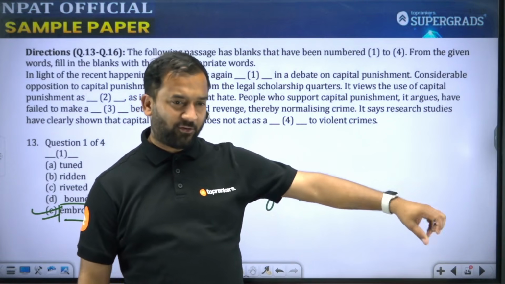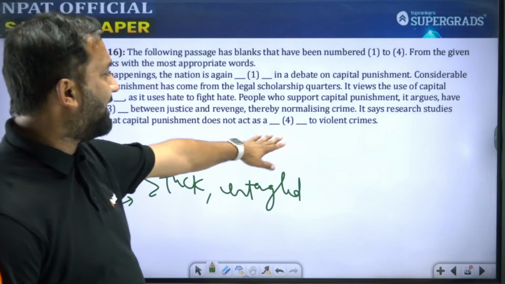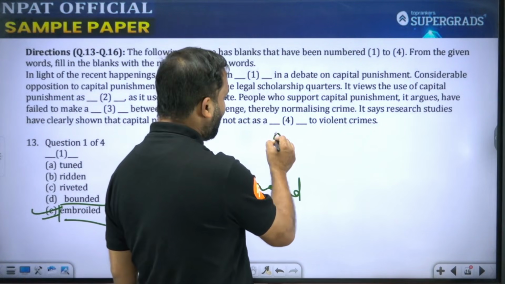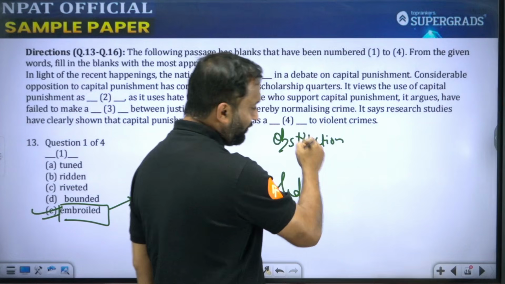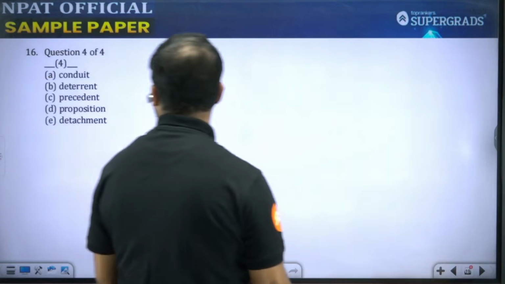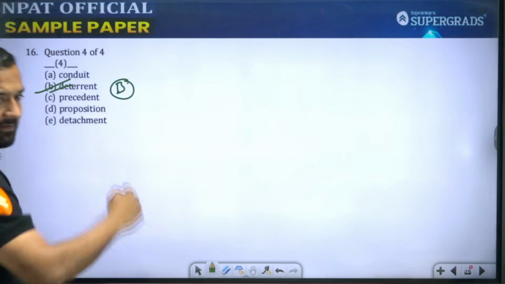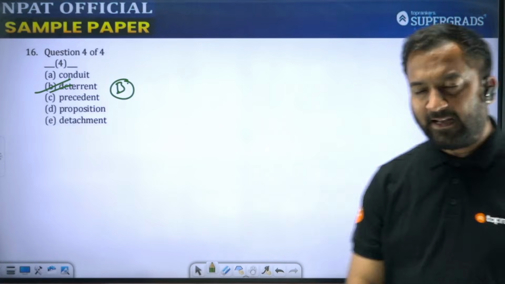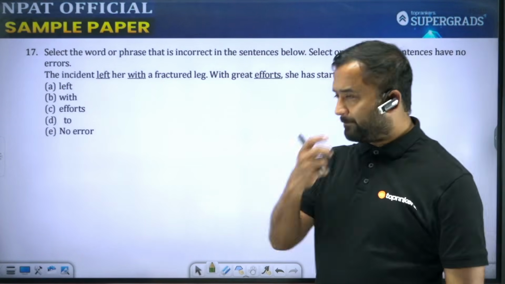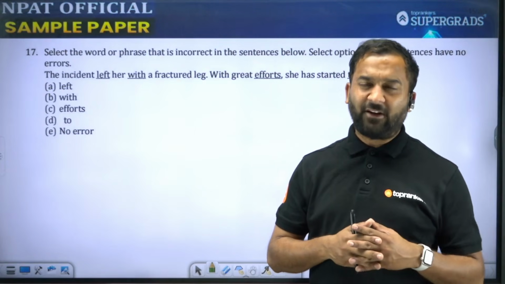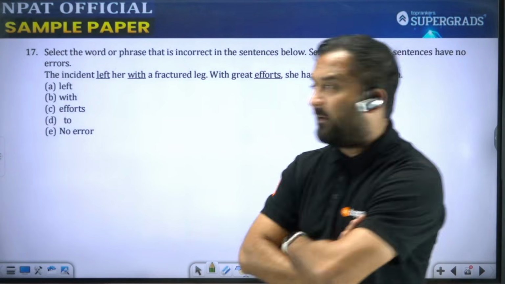crimes कम हो जाएंगे, तो यहाँ पे लिखा हुआ है studies have shown that capital punishment does not act as a dash, does not act as an obstruction to violent crime. Obstruction और hindrance ऐसा कुछ word यहाँ पे होना चाहिए. And the word that we have is deterrent. The deterrent would be the correct answer here. ठीक है, so these were 4 questions. Now we have to look at the next 4 questions and we have to see कि कौन सा word incorrectly used है. So that is what we'll be focusing on.